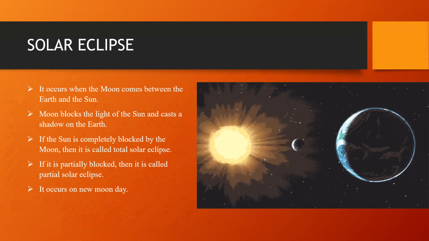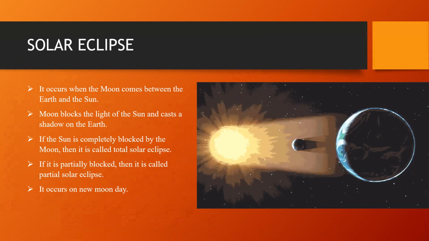A solar eclipse lasts only for around 7 minutes. Never watch a solar eclipse directly, even through sunglasses. The light from the sun is very strong and can damage your eyes.